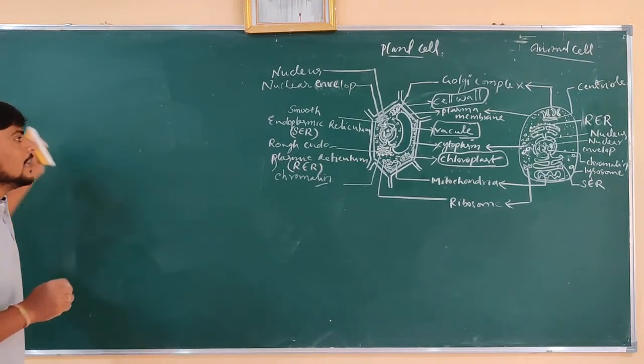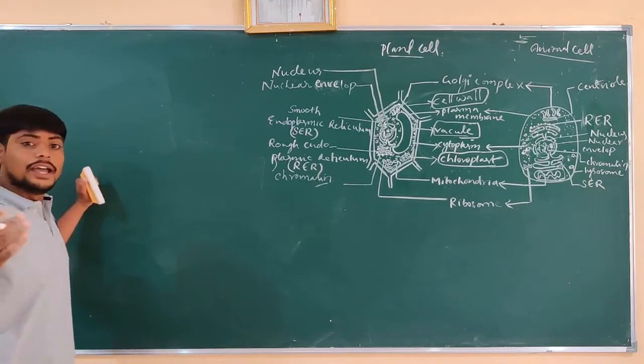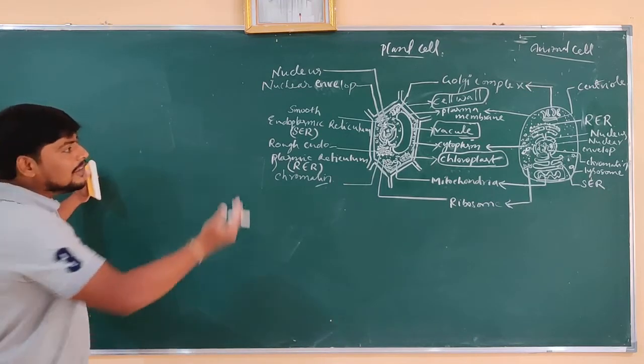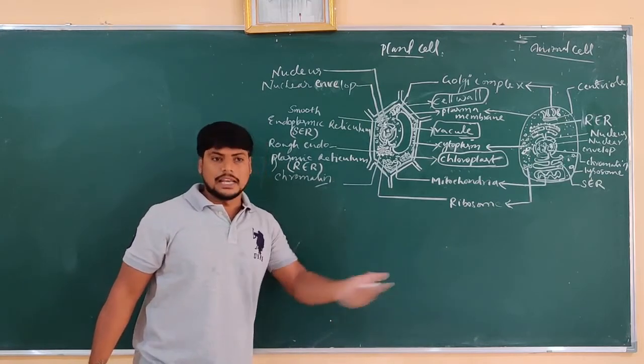As we know, the cell is a structural and functional unit of the body. If you observe the cells of plants and animals, almost all are the same, but some variations are shown by the plant cell and the animal cell. So before going to know about all the structural and functional components of the parts of the cell, let me show the differences between the plant cell and the animal cell.